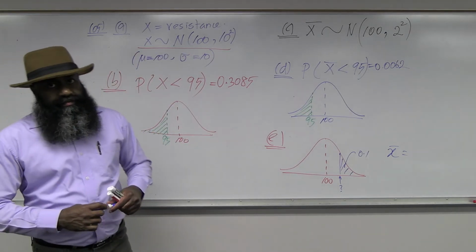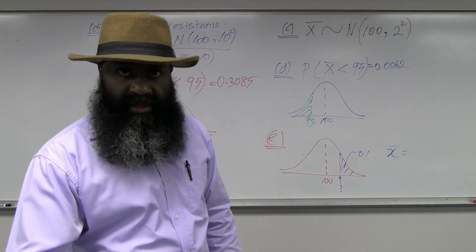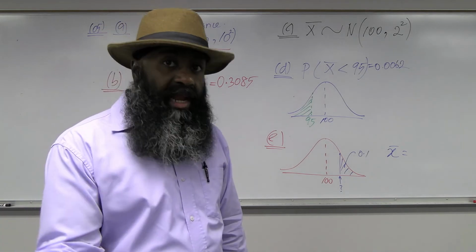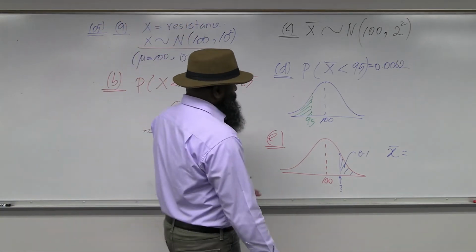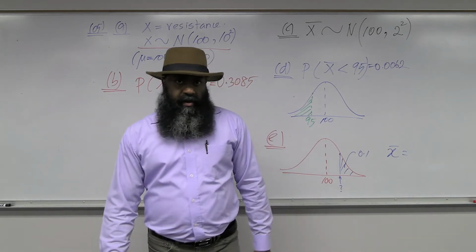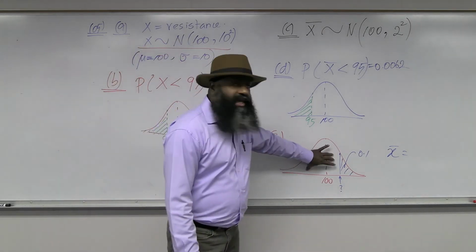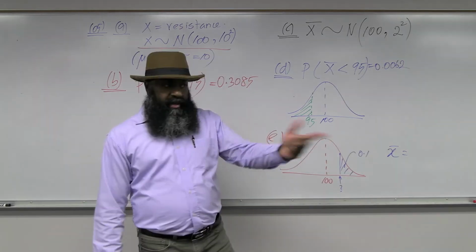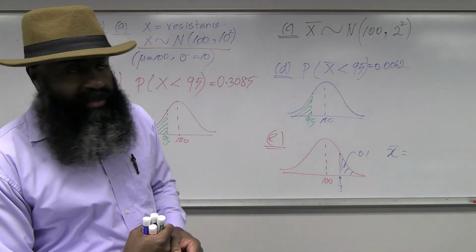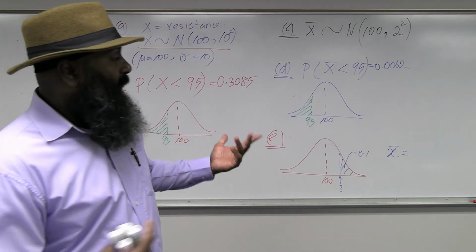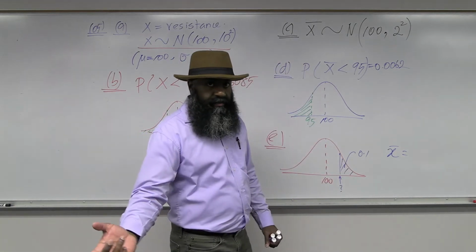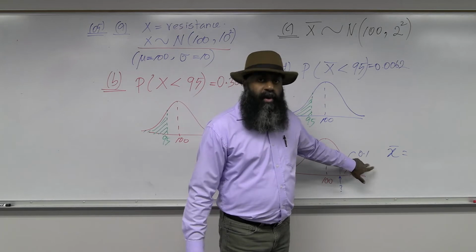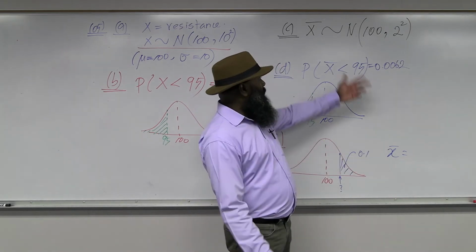How do you find it? We have to go to distributions. This time select number 3, inverse normal. If you are using an older version of the calculator, you will have to enter 0.9 as the area because that's the area to the left. The version I'm using is a newer version, so I can enter any area and select the tail as right tail. So I can straight away enter 0.1 as the area, and then you have to enter mu and sigma.